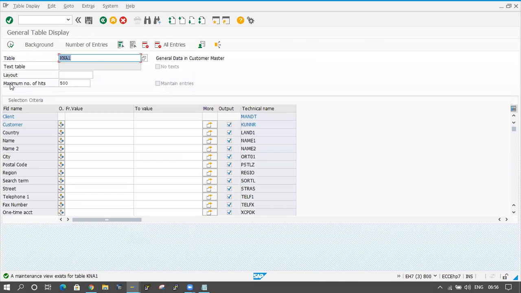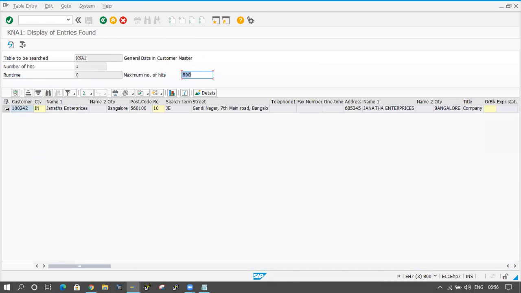Here the customer number is 100242. Click on the execute button. Okay, the customer number is coming, country key and name and the city, postal code, region, which means state name, state code. Okay, and search term, street. These things I am not maintaining here. Telephone number, fax number, these are things I am not maintaining, so it is not coming here. If you maintain, automatically it will come here.